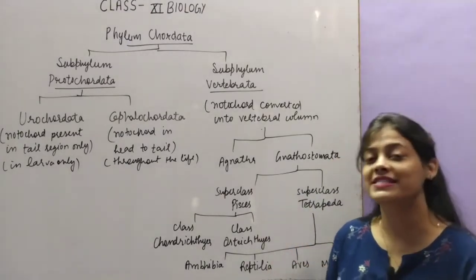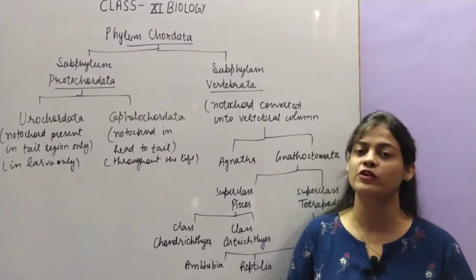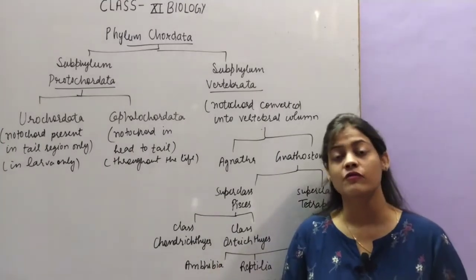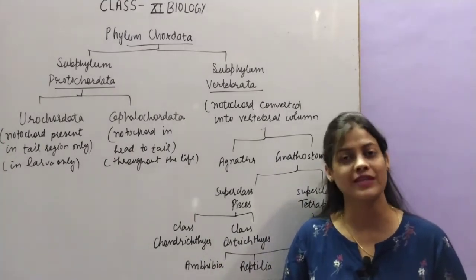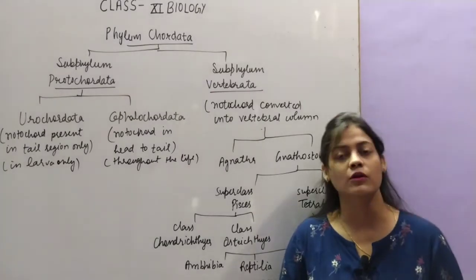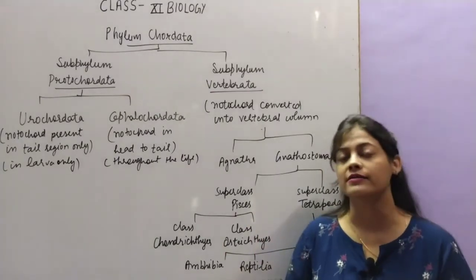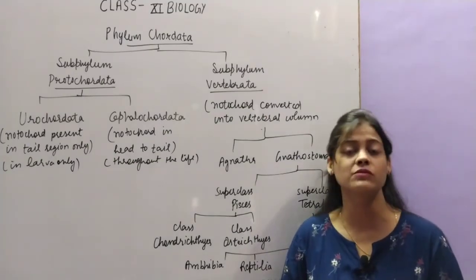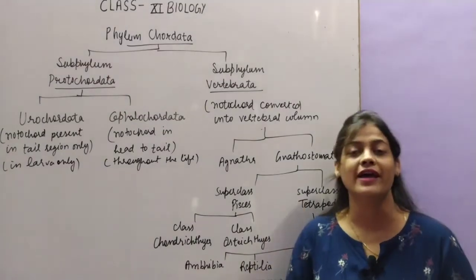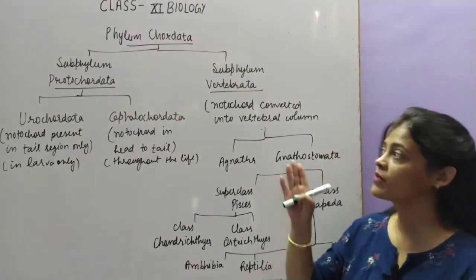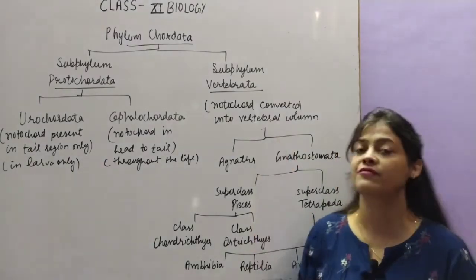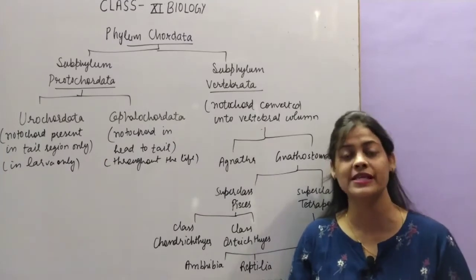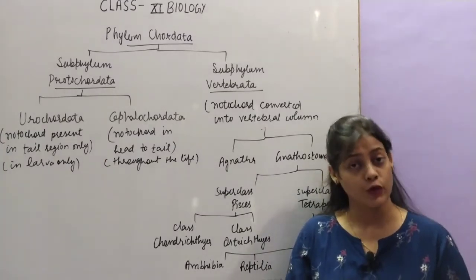For phylum Chordata, the basic features we have already discussed: they have a notochord at some stage of their life cycle, the presence of gill slits, and the dorsal hollow nerve cord. These are the characteristic features of phylum Chordata. Now phylum Chordata is divided into two subphylum: subphylum Protochordata and subphylum Vertebrata.